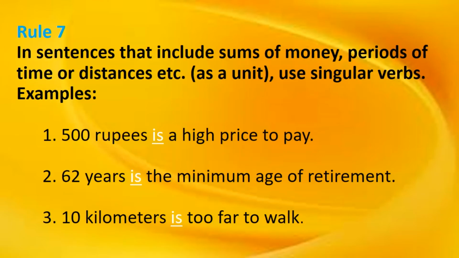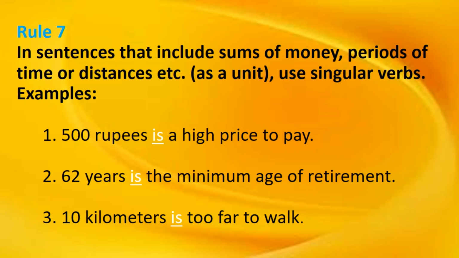Rule number seven: in sentences that include sums of money, periods of time or distances as a unit, use singular verbs. Given the example, 500 rupees is taken as a singular noun, a singular subject.